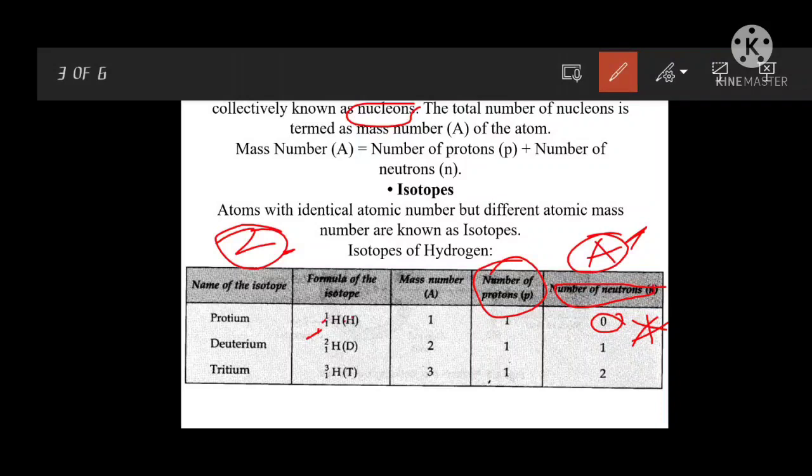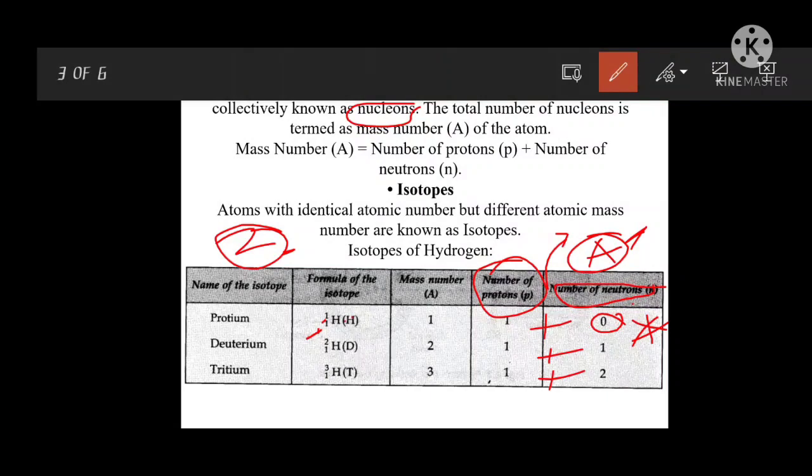All have the same atomic number 1, 1, 1, but different mass numbers, written as the superscript on the left: 1, 2, 3. Protons are the same, but neutrons are different. Hydrogen has 0 neutrons, deuterium has 1 neutron, and tritium has 2 neutrons. The number of protons plus the number of neutrons is called the mass number. So hydrogen has only one proton, no neutron.